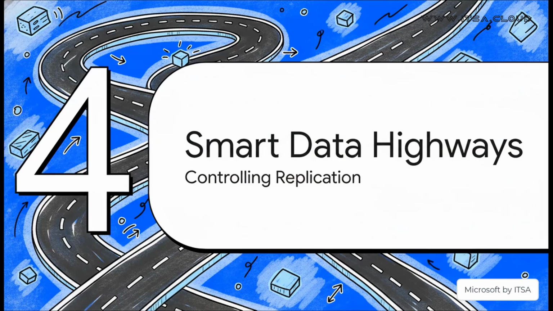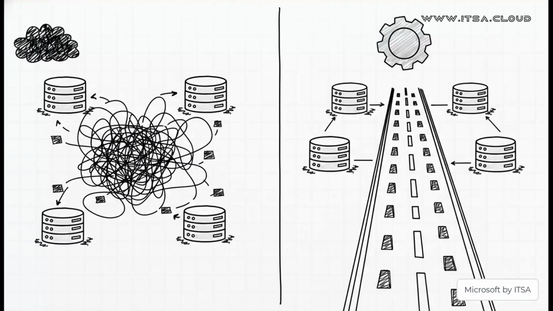A truly great urban planner doesn't just draw the map, they design the entire transportation system, the roads, the highways, and how the traffic actually flows. This is all about controlling data replication. See, your domain controllers, those servers that manage all your users and security, they need to be constantly syncing up and sharing updates. Without a plan, they just scream information at each other over your slowest, most expensive network links, creating this huge digital traffic jam.